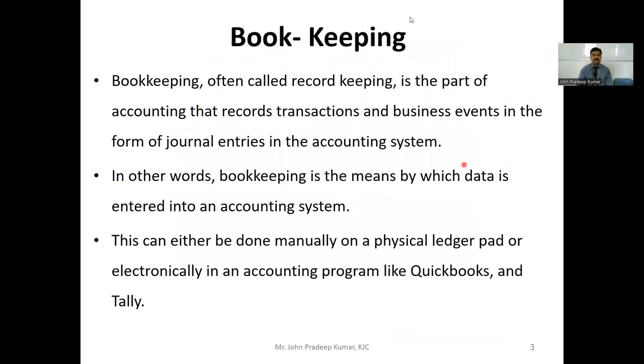First of all, let us look into what is bookkeeping. Bookkeeping, often called record keeping, is a part of accounting that records transactions and business events in the form of journal entries in the accounting system. In other words, bookkeeping means by which data is entered into the accounting system, either physically or electronically. This can either be done manually, like journal and ledger, or it can be done electronically through a computer system, using programs like QuickBooks and Tally software.